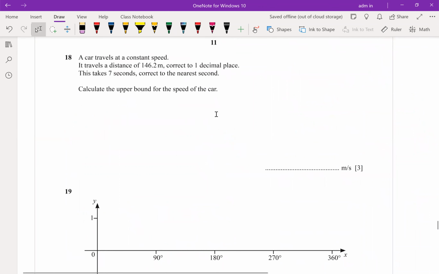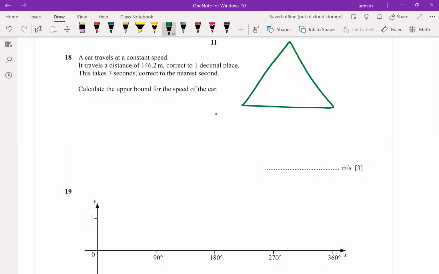A car travels at constant speed. What is the speed? Speed is distance over time. It travels a distance corrected to upper and lower bounds. Find the upper and the lower for the distance.